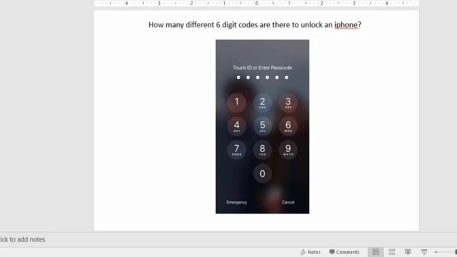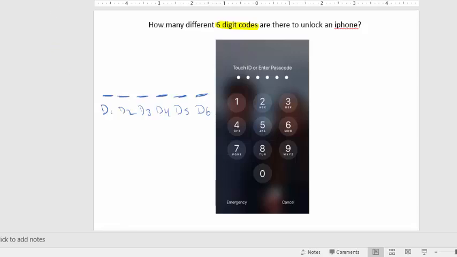So one is, how many different 6-digit codes are there to unlock an iPhone? So there's 6-digit codes. So that means you're going to have 6 slots, right? Because your code is going to be 6 digits. So you're going to put 6 slots, one for each digit, and I've labeled them D1 through D6.